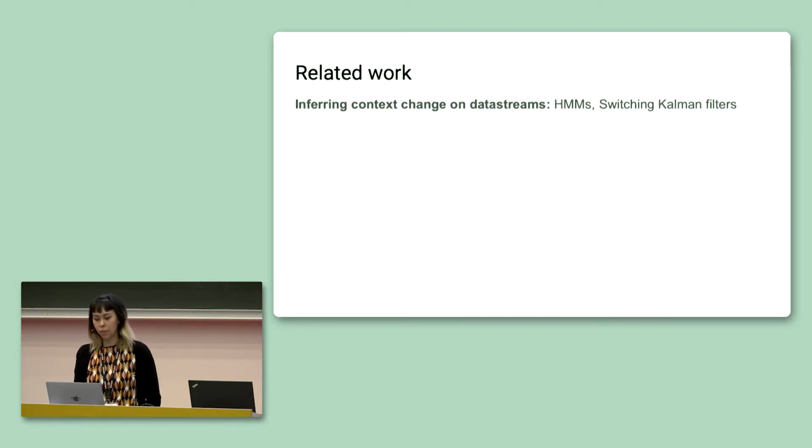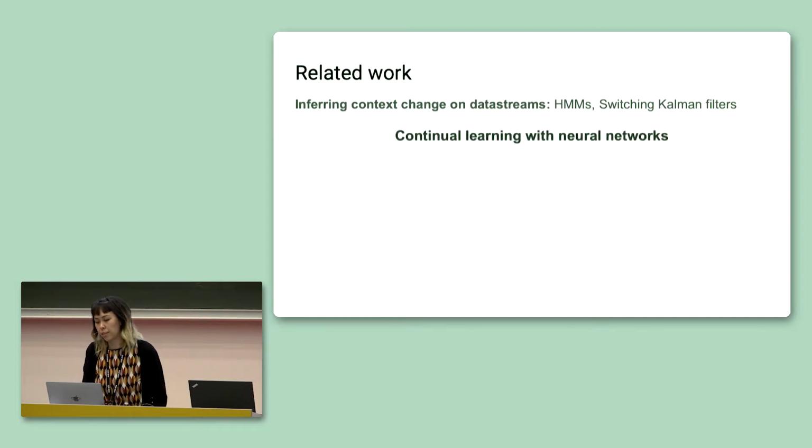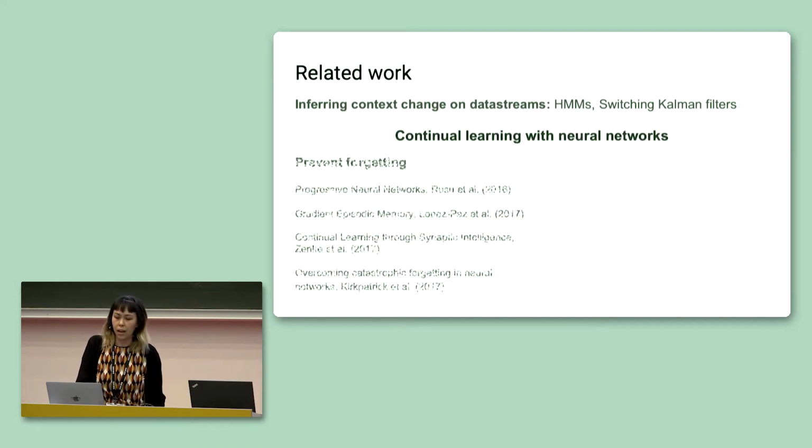Hidden Markov models and Kalman filters are classic approaches to modeling sequential data, for example, a data stream. And there's been some prior work using switching Kalman filters to infer context changes on naturalistic video. But this work isn't necessarily tied to the problem of continual learning. Within continual learning, there's been several deep learning-based approaches to prevent forgetting on a data stream. And this is by far not an exhaustive list.